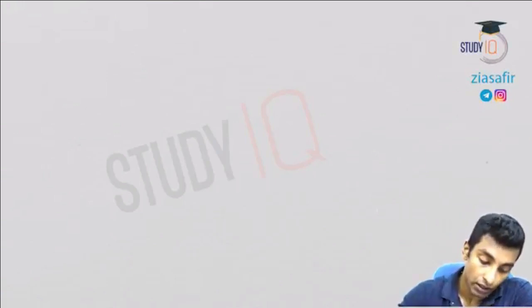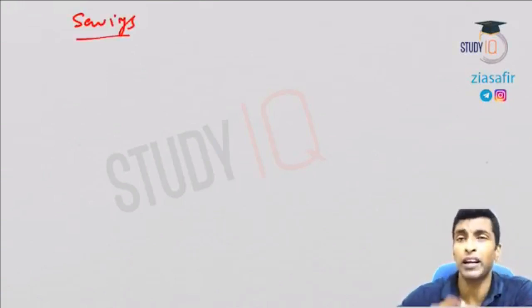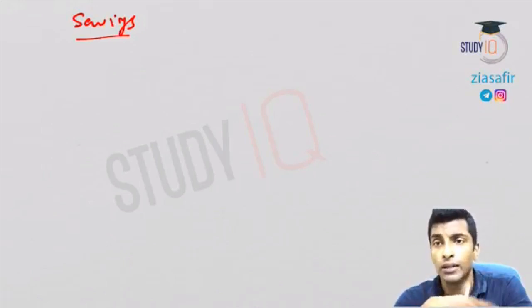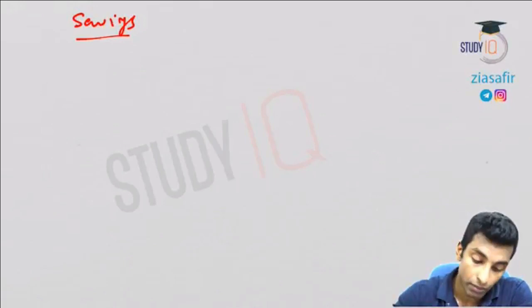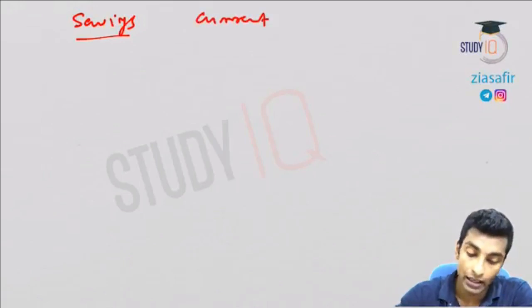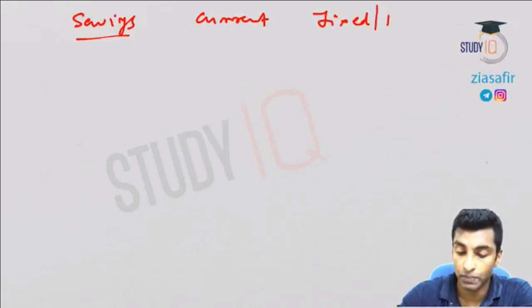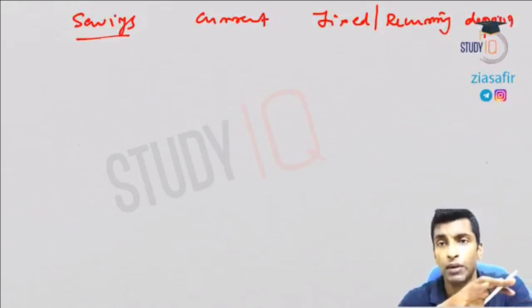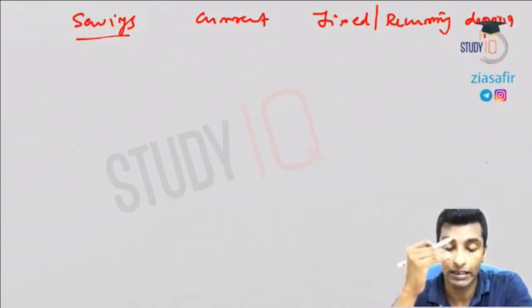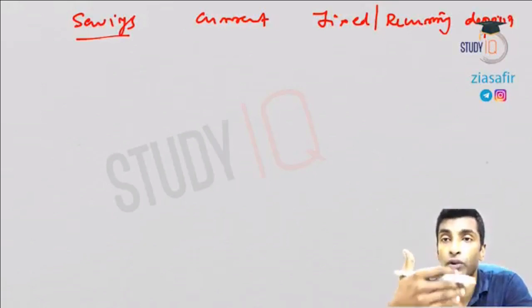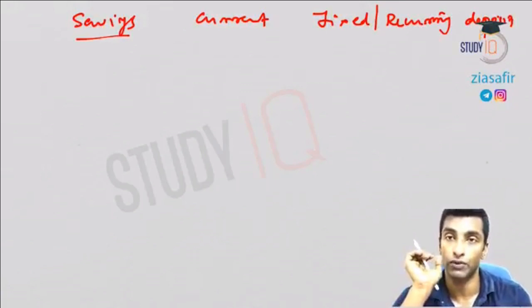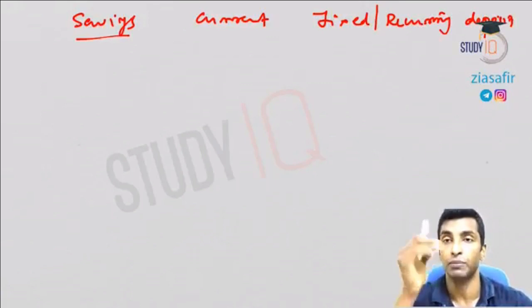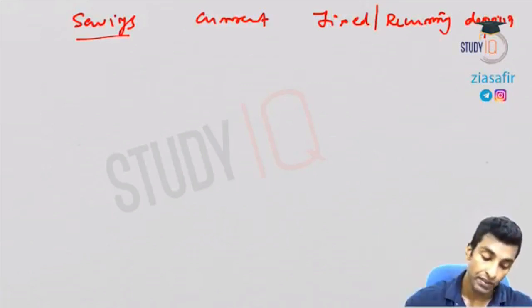So first start with savings account. Anybody can open savings account. It can be a student account, it can be a salary account, it can be a joint account. Then we will talk about current account, and then we will also talk about fixed deposit or recurring deposit. What is the difference? In case of fixed deposit, a lump sum amount is deposited in one go, whereas in case of recurring deposit, over a period of time the amount is deposited for a fixed period. In both cases it is deposited for a fixed period, but lump sum amount in the fixed deposit, and in recurring deposit amounts are deposited over a period of time.